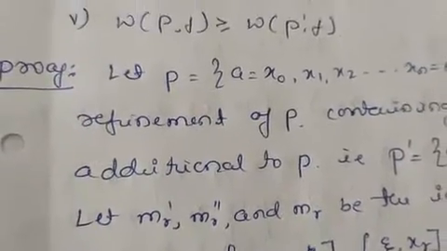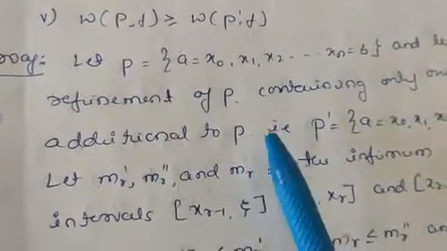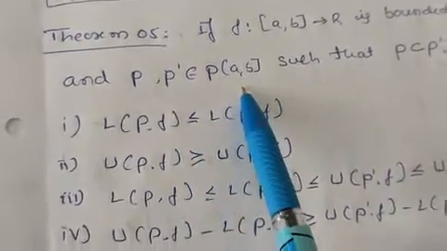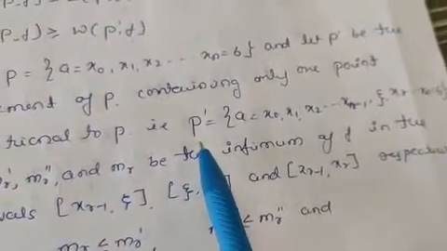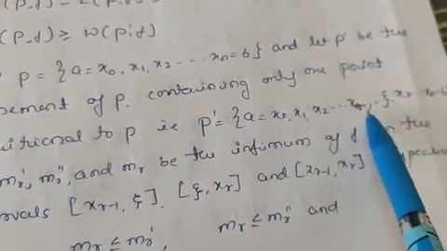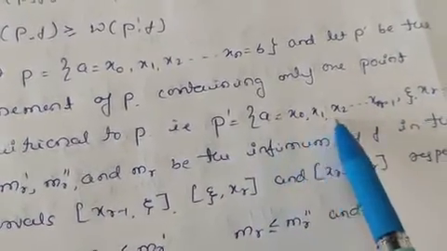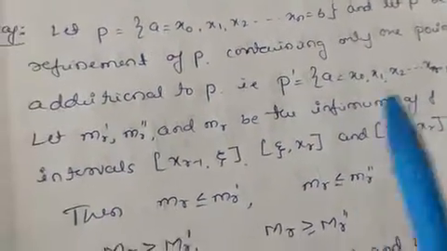Let us take the proof here. So let us take the partition. This is common in all the theorems, you have to take the partition. What is given here? P' is contained in P, meaning P' is the subset of P here. Let us take P', and let us take one more value which is in between, some extra value. So P' is equal to x0, x1, etc., up to x(n-1), psi, xr, etc., up to xn equals b.